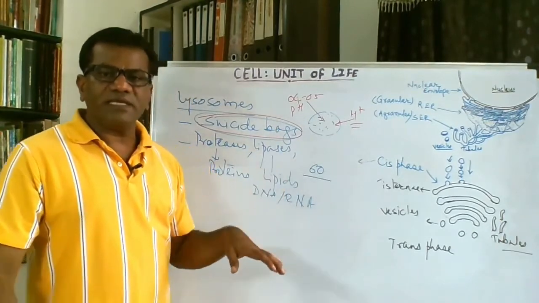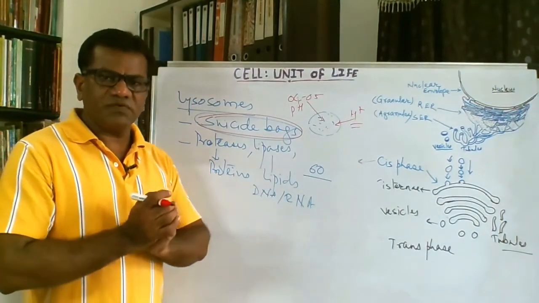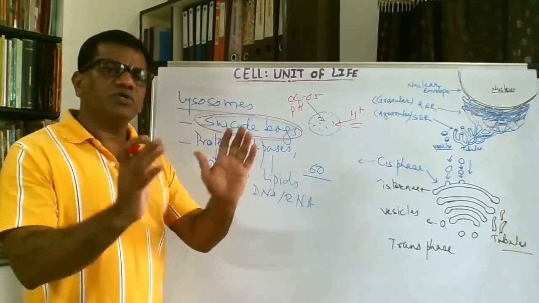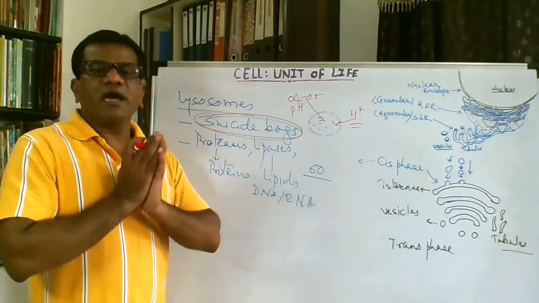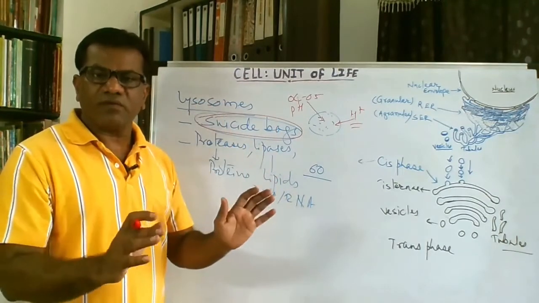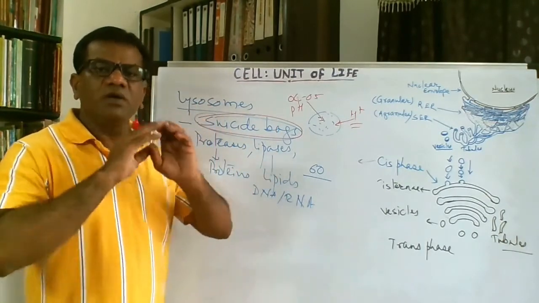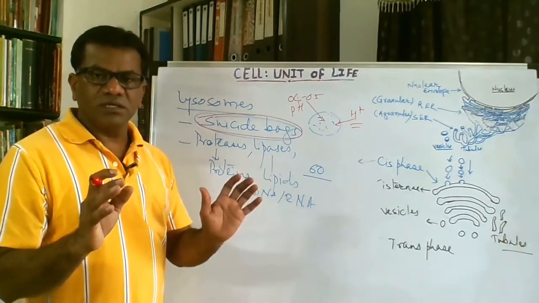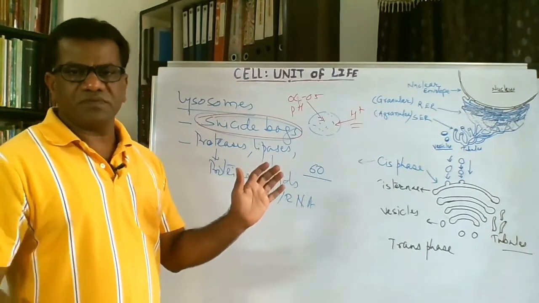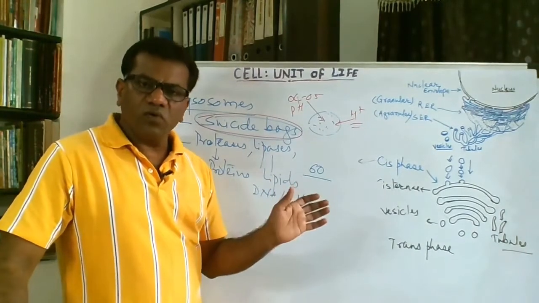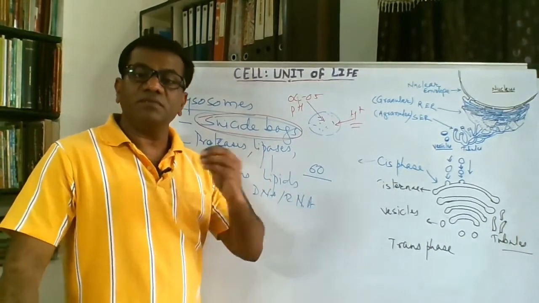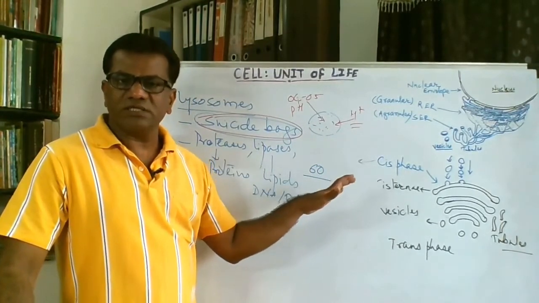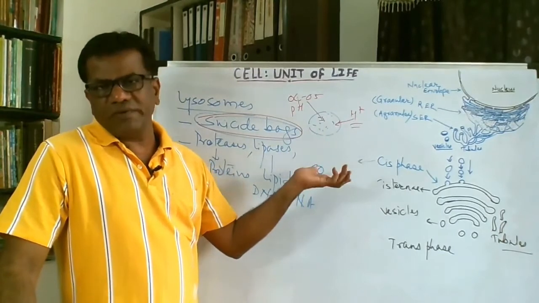It may take place in certain cases where the cell content is less and a huge amount of lysosomes are produced, and by chance all of them burst at one time with a change in the pH. If so many lysosomes are broken and the whole cytoplasm becomes acidic, then autolysis is possible. Otherwise we are living a normal life.